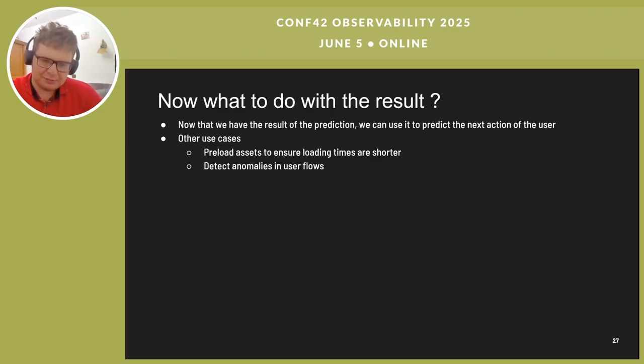Let's say that you know that the user will now go to the messages page. If you know that the next page is messages, you can easily do the request to the server while the app is idle and preload all the data, so that when the user clicks on messages, the app will load instantly because all the data is already there in the memory. Or we can use it to detect anomalies, user flows, or we can use it to predict the server workload or some other things. That was the tricky part, doing the actual prediction.